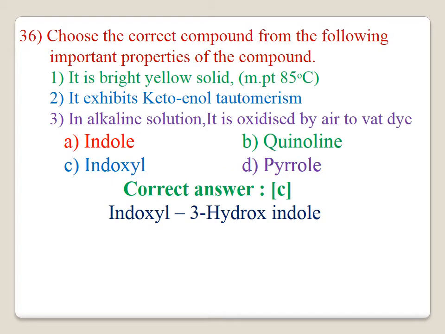36. Choose the correct compound from the following important properties of the compound. 1. It is a bright yellow solid and the melting point is 85 degrees C. 2. It exhibits keto-enol tautomerism. 3. In alkaline solution, it is oxidized by air to give a dye. The correct option is C. Indoxyl is the correct answer, and indoxyl is nothing but 3-hydroxy indole. The correct answer is C.